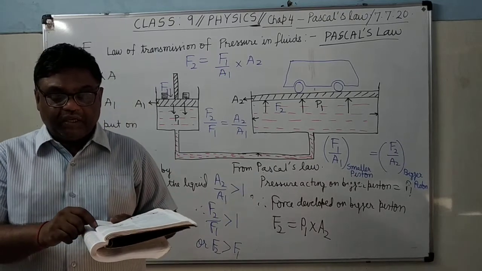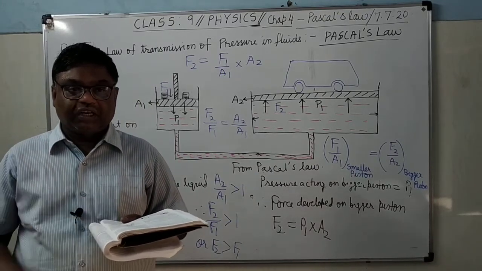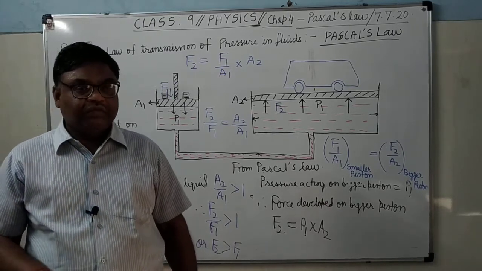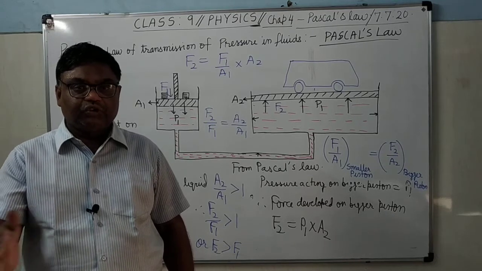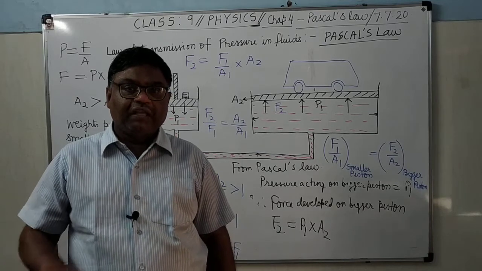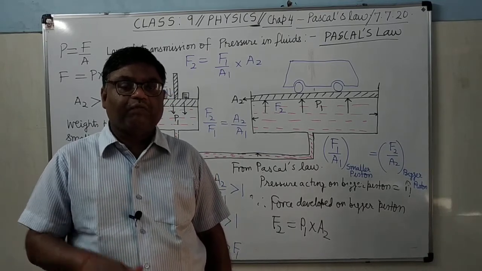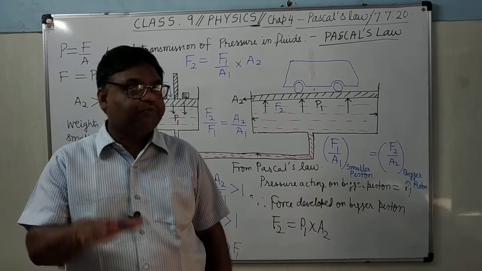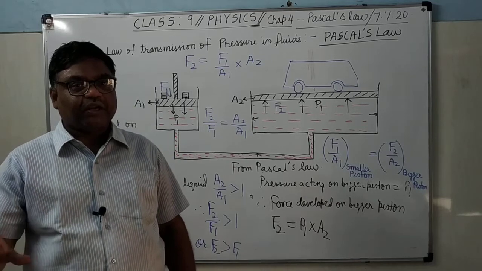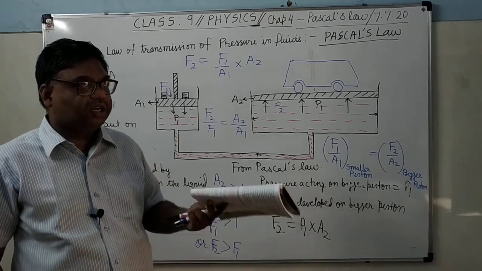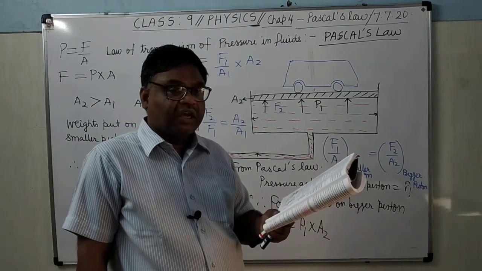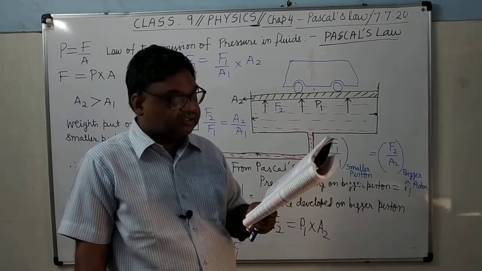So when you apply a force on the piston A from this foot pedal, the pedal which is operated by foot, as you have seen in a motorcycle, we apply the brakes with the help of foot. It's clear, there is a foot pedal. When you press the foot pedal, what will happen? The brake that is connected will come in contact with the wheel. So here effort is applied on the foot pedal and its effect is observed on the bigger size piston.